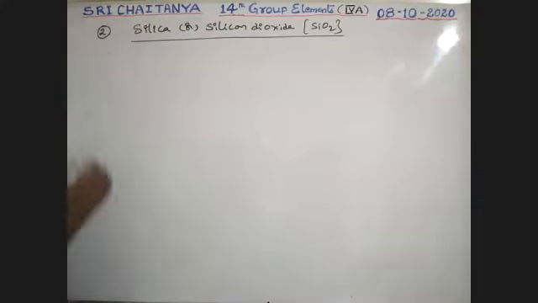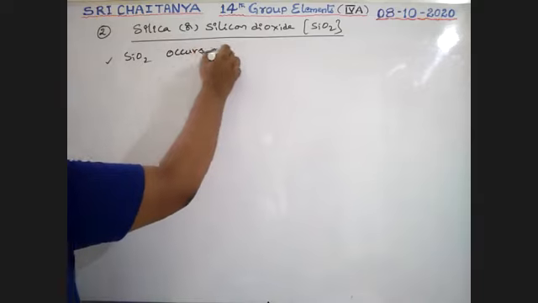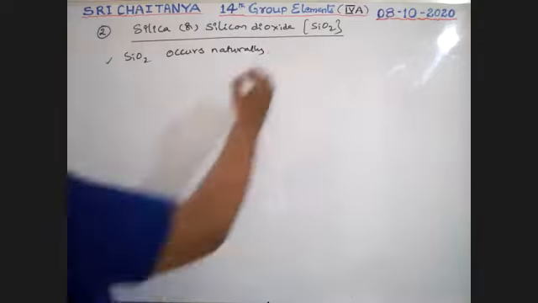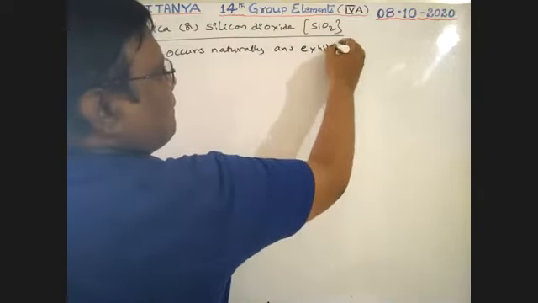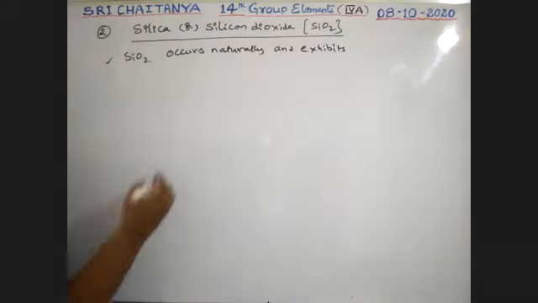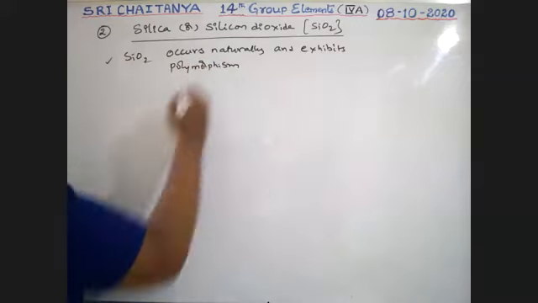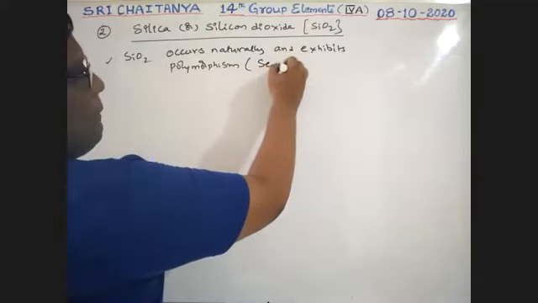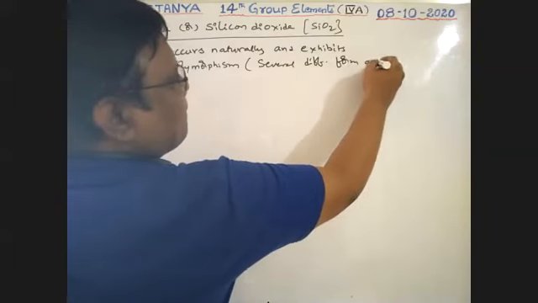See here, SiO2, silica, occurs naturally and exhibits polymorphism, which means several different forms are available.